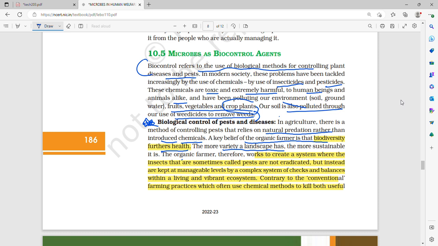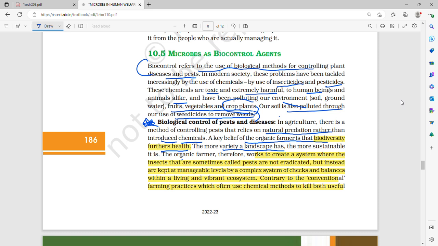In modern society, these problems have been tackled by increasing use of insecticides, pesticides, weedicides, and so on. These chemicals are very toxic and harmful to human beings. They pollute the crop plants as well as your soil, fruits, vegetables, etc. They are also very harmful to animals, and soil gets polluted by the use of weedicides to remove weeds. Therefore, biological control of pests and diseases is necessary.